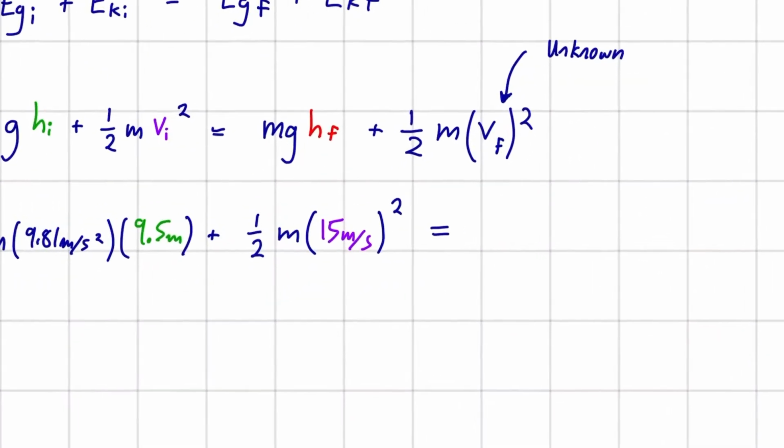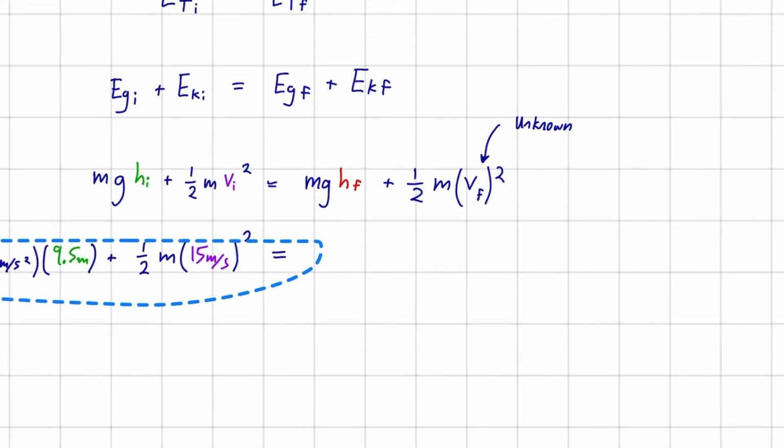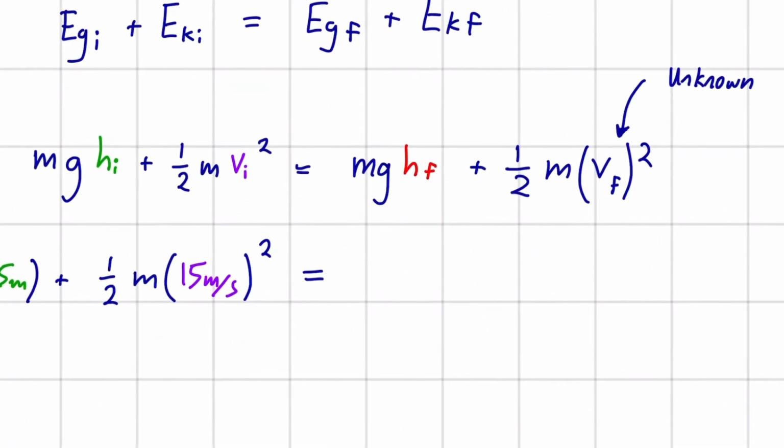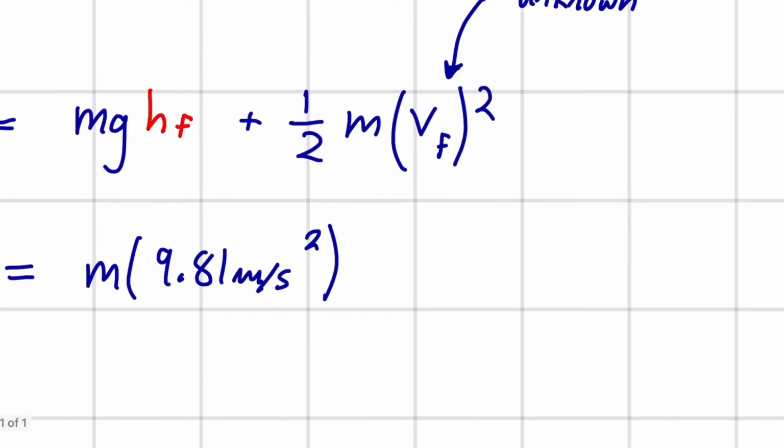And all that is equal to m times 9.81 meters per second squared times h final, 0.5 meters.